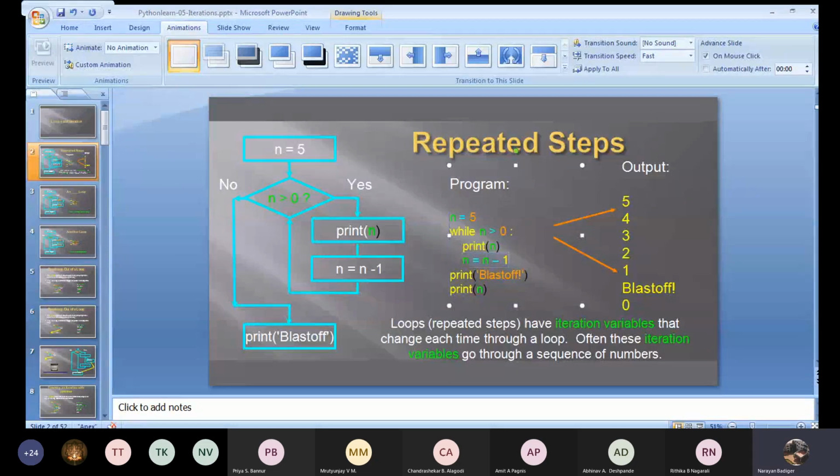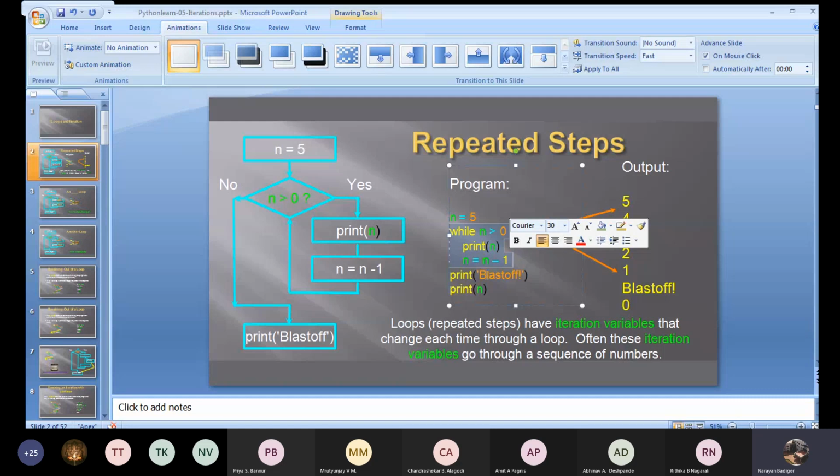It will be 4. Now n value will be 4. Now again it goes back to while 4 greater than 0. Yes, it prints 3, it prints 1, it prints 0. 1 minus 1 will be 0. 0 greater than 0? No, it comes out of this while loop. Then it prints blast off.